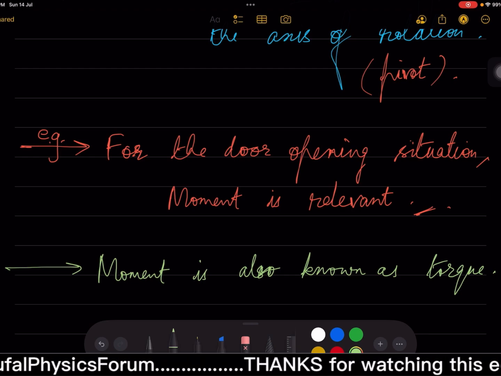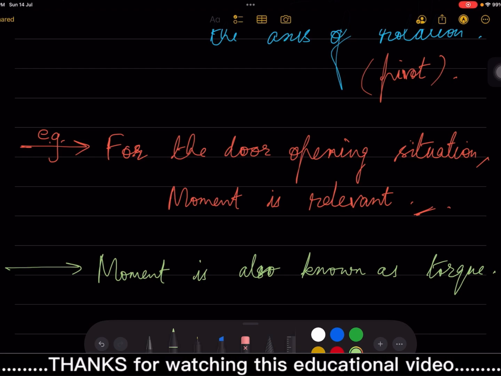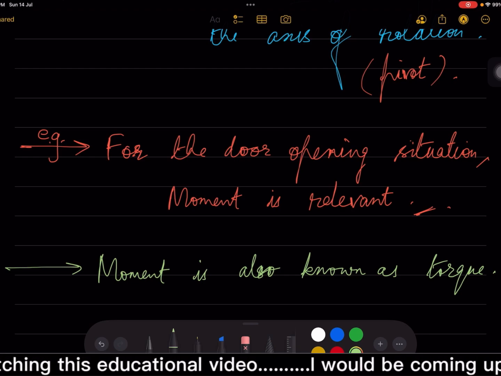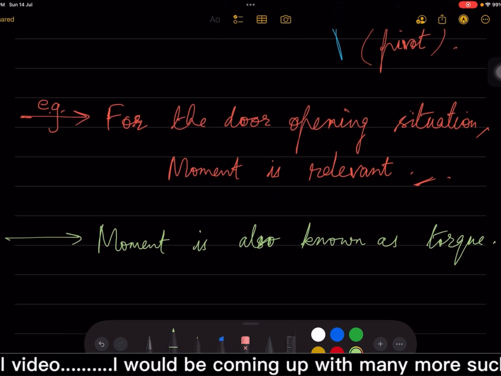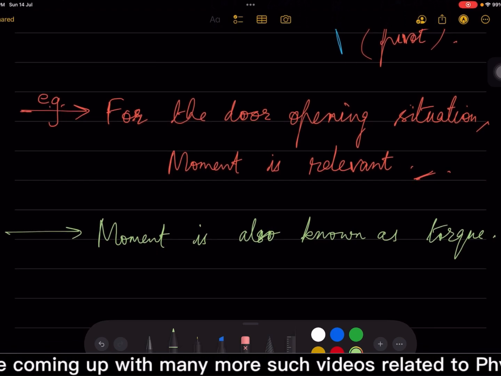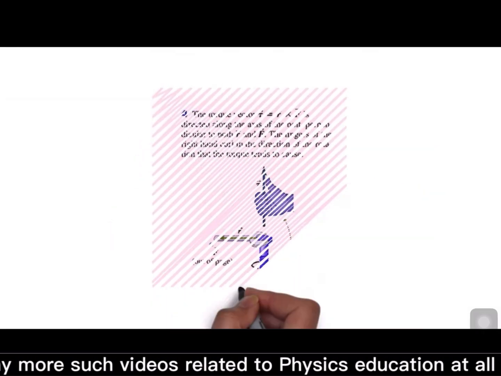So when do we require it? That is when it's balanced. It could be treated as the condition for rotational equilibrium, when the clockwise moment is equal to the anti-clockwise moment.